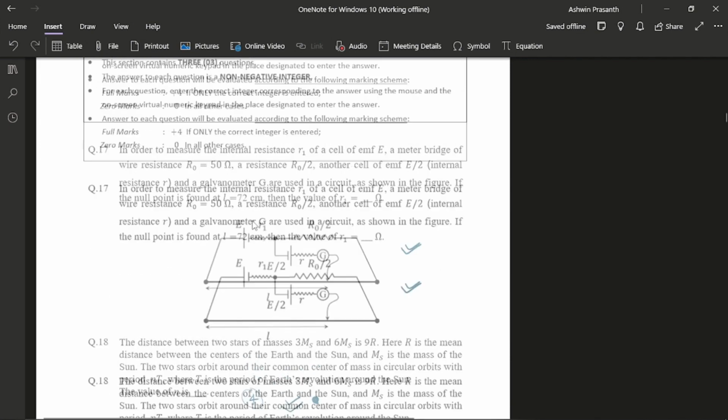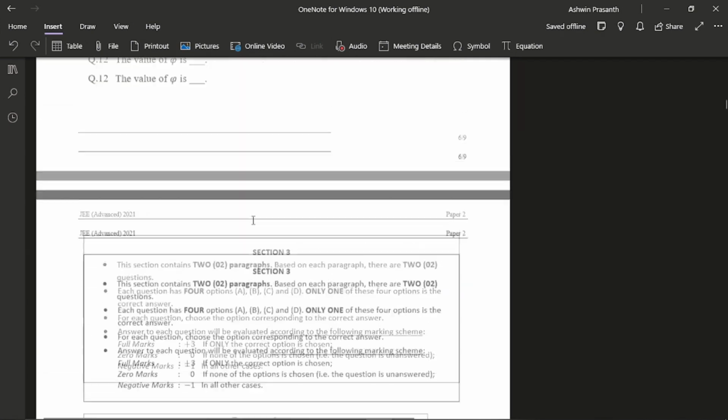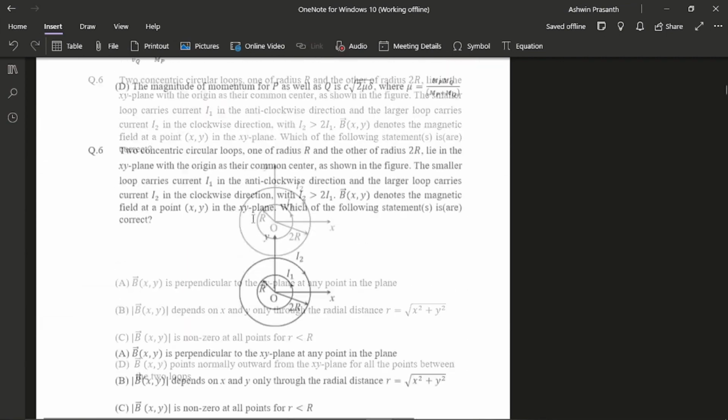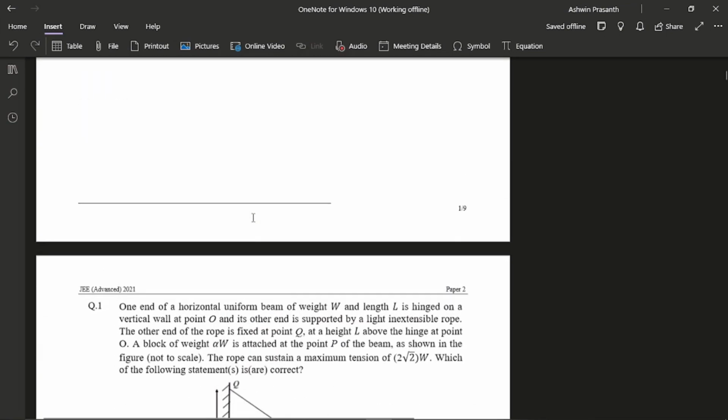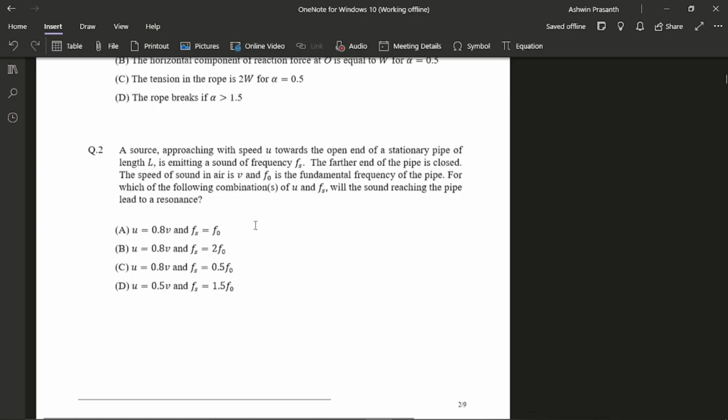That boosted my confidence. Then I moved to question 1 actually because it had more weightage. I think this was the first question. I made calculation mistakes in these pipe kind of questions, like frequency, harmonic, overtone, that type of question. So here I was extra careful, and because of that I was able to get full 4 marks, even though it took some time.